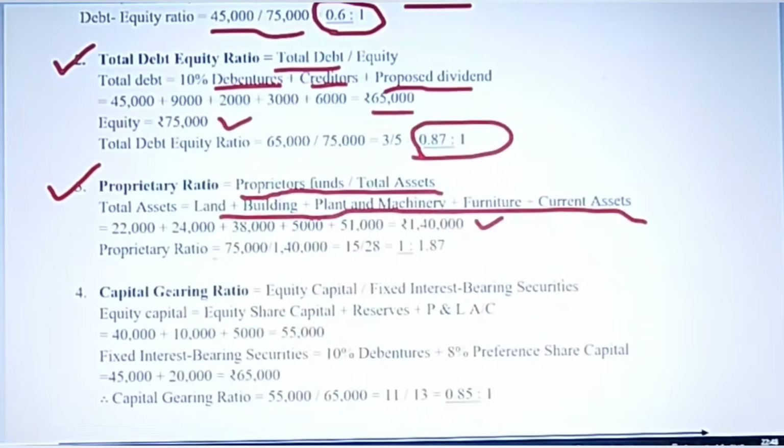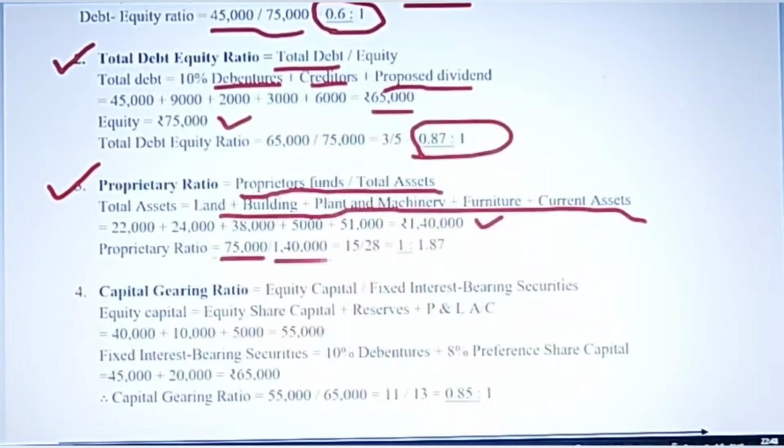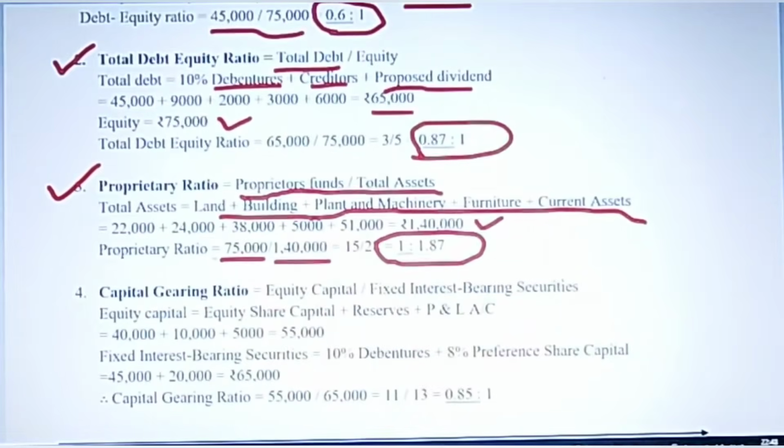And to calculate proprietary ratio, you have to divide the total proprietary fund. Proprietary fund means total equity, that is 75,000 divided by 1,40,000. So you get 15/28 or 1:1.87 as the answer.